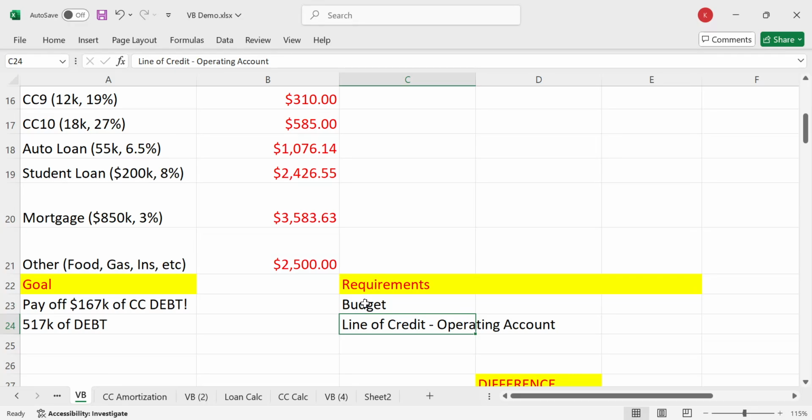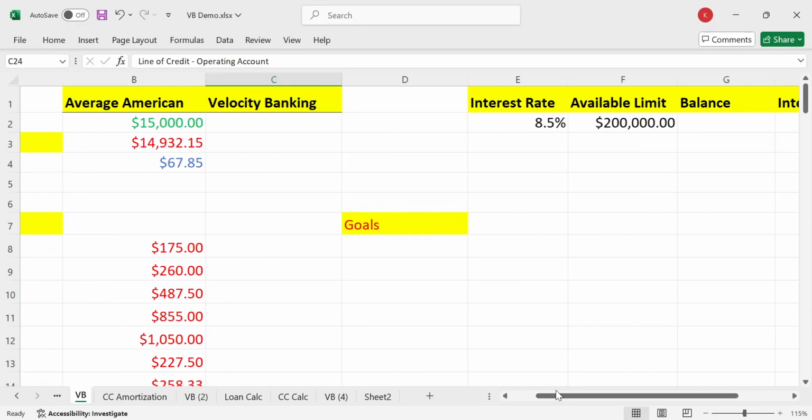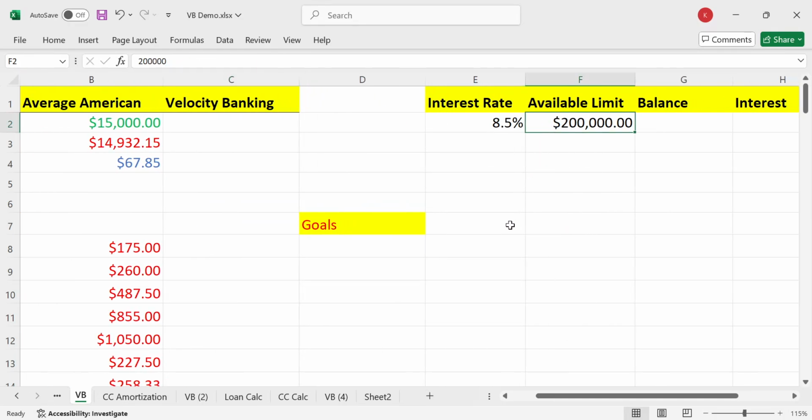And number two is a line of credit as our main operating account. So here we have a $200,000 line of credit. If it's in the $200,000 range, it's probably a home equity line of credit, meaning you're providing the bank your home equity as collateral, and then they'll give you a certain percentage of it as kind of like a credit card, right? Like if your home equity is like 300,000, 80% of it they'll say, hey, you could use it like a credit card, right?